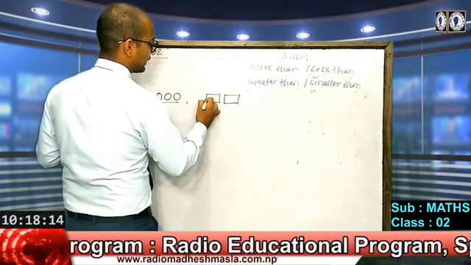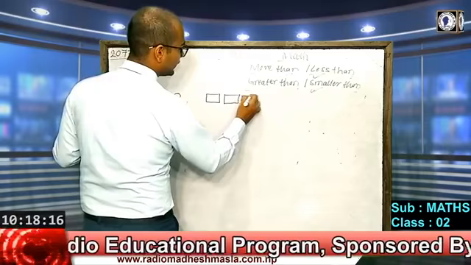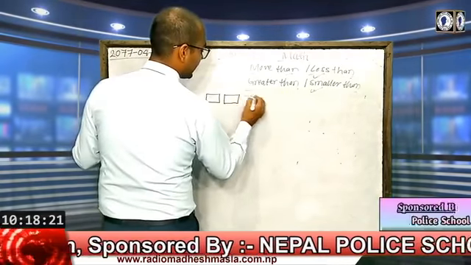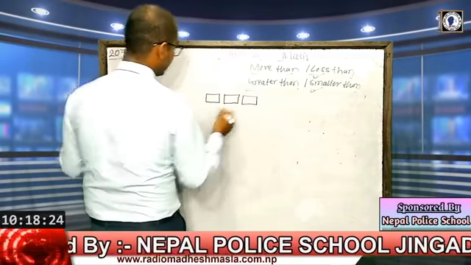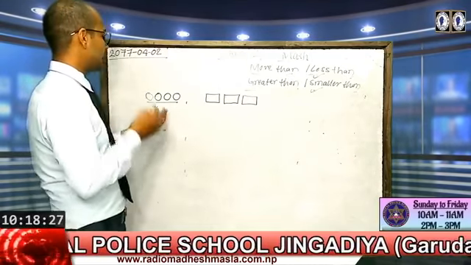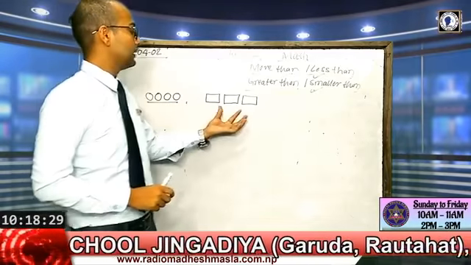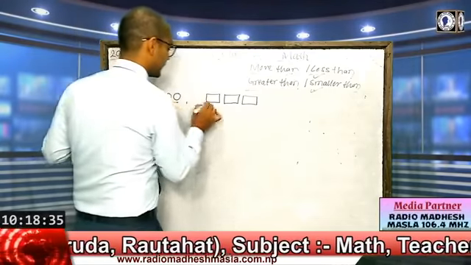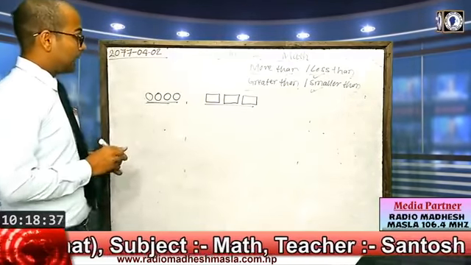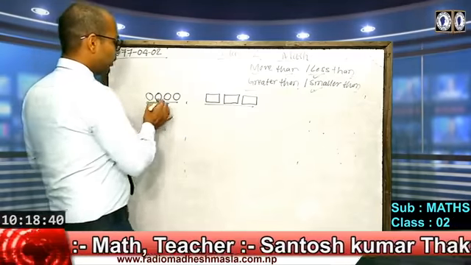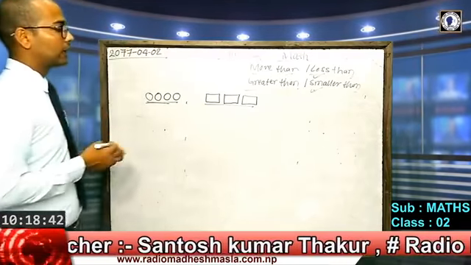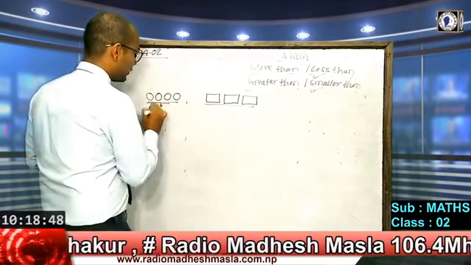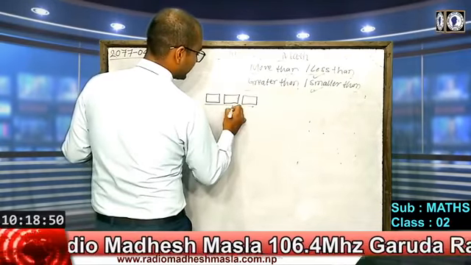Okay, 2 rectangles, or 3 rectangles? Yes, on the other side there are 3 rectangles, and on the left side there are 4 circles, and on the right side there are 3 rectangles. If we talk about these circles and rectangles, 4 is greater than 3. The number of circles is 4 and the number of rectangles is 3.